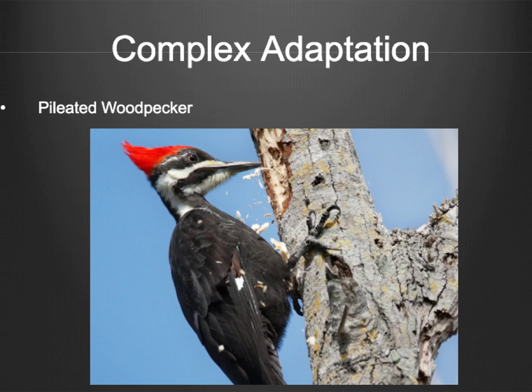This tool could help them reach into the divot hole to find food. Another well-built and complicated part of them is the structure of the skull that can withstand the pressure of its hammering speed into the wood. Those features are the pileated woodpecker's selection to adapt to their environment.